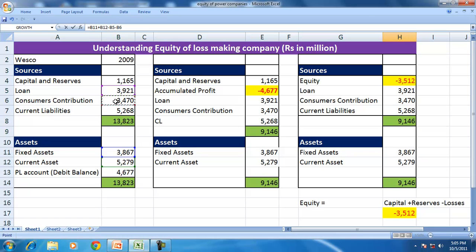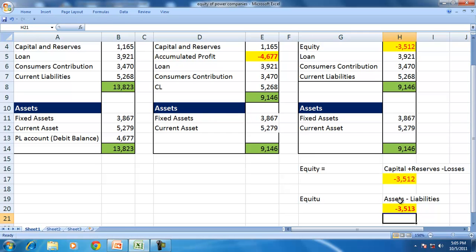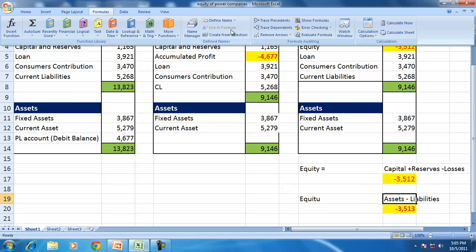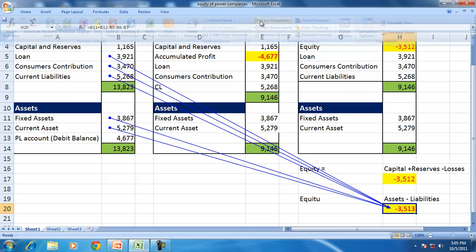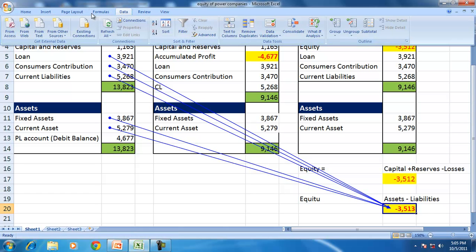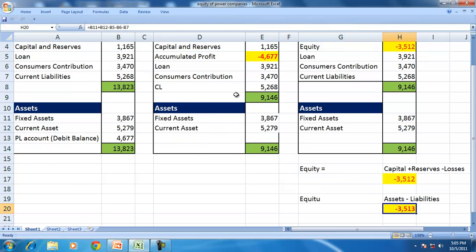Liabilities are consumers contribution, loans and current liabilities. You can see that when we say assets, we are not taking the losses which are shown on the asset side. The loss shown on the asset side is actually a fictitious asset, and the fictitious asset is not taken into consideration while computing the net asset value of the company.